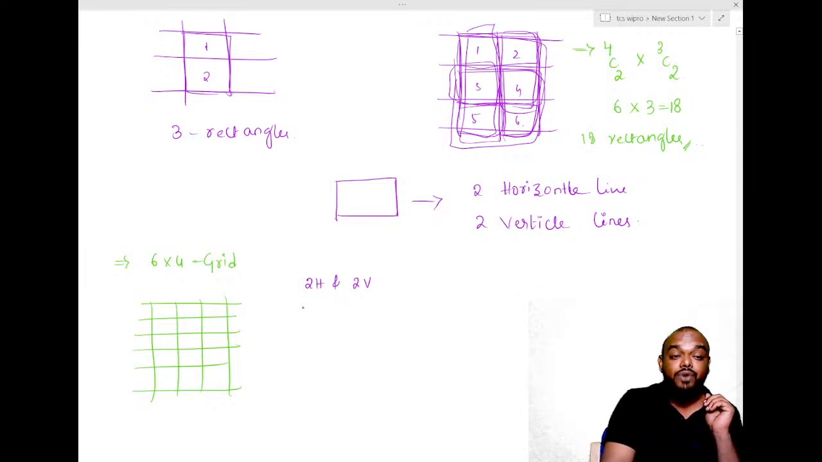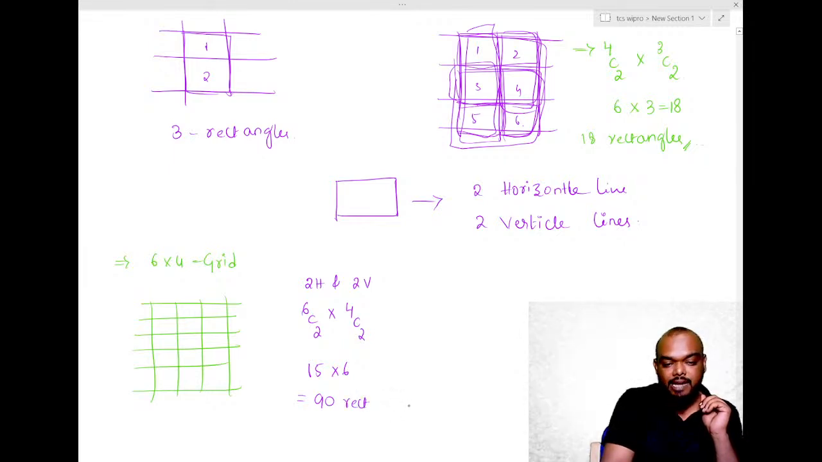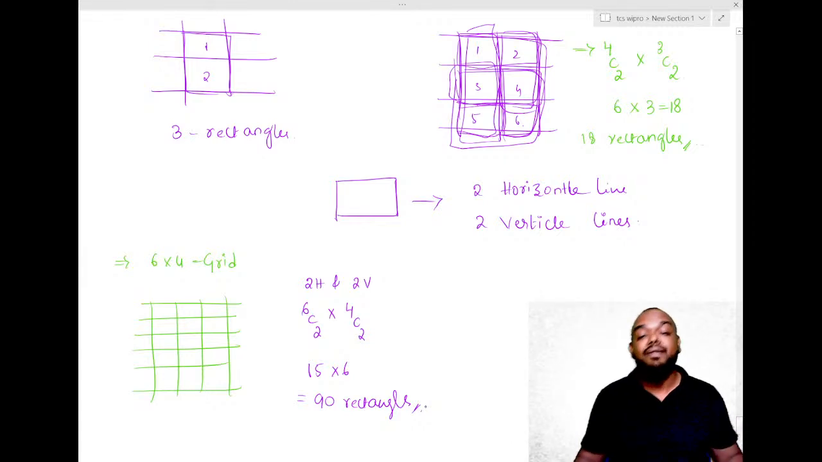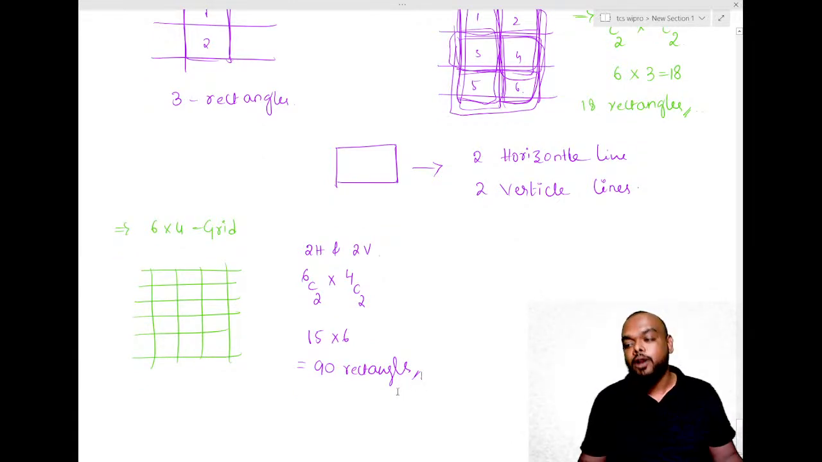Totally 6 horizontal lines are available. I need to select 2 from them, that is 6C2. And we have 4 vertical lines. We need 2 out of them, 4C2. So if you solve this, this is 15, this is 6. So what do we get? 90 rectangles. 90 rectangles can be formed using a 6 cross 4 grid, and that is how we calculate the number of rectangles.